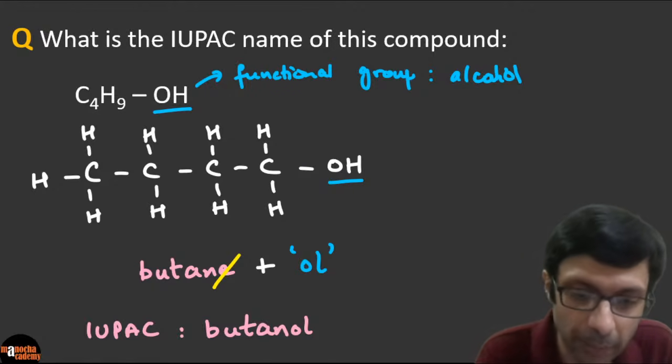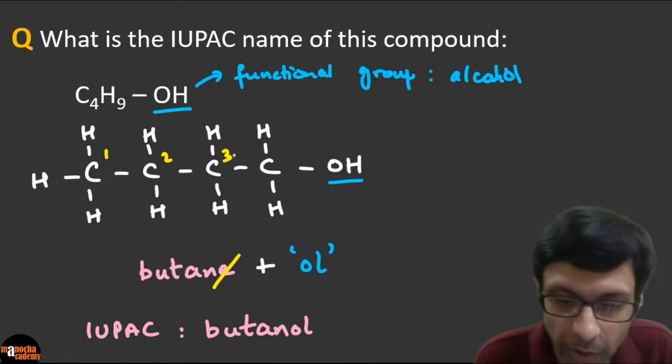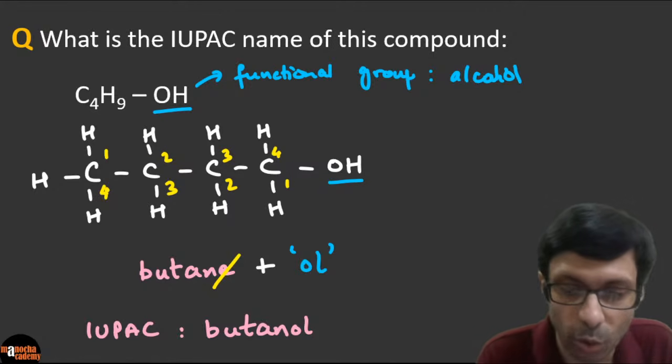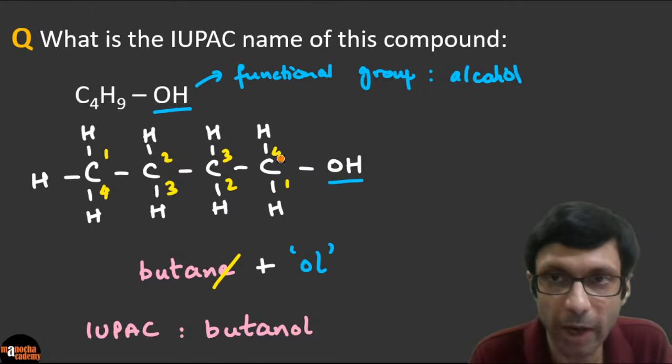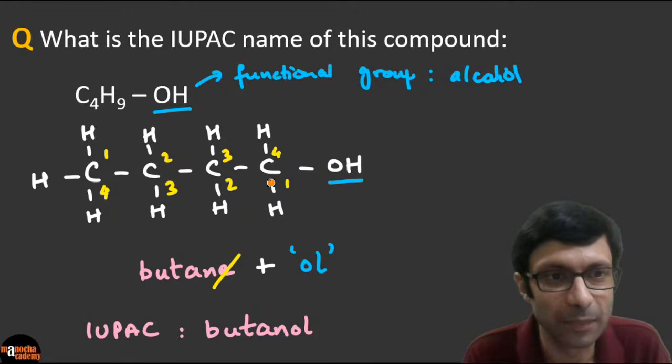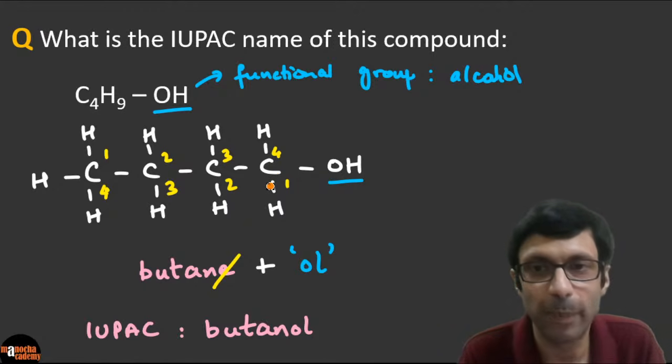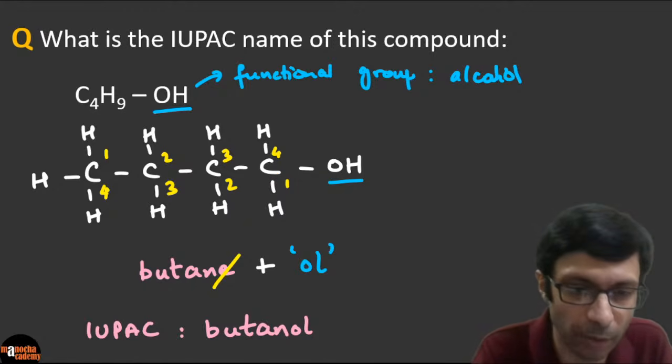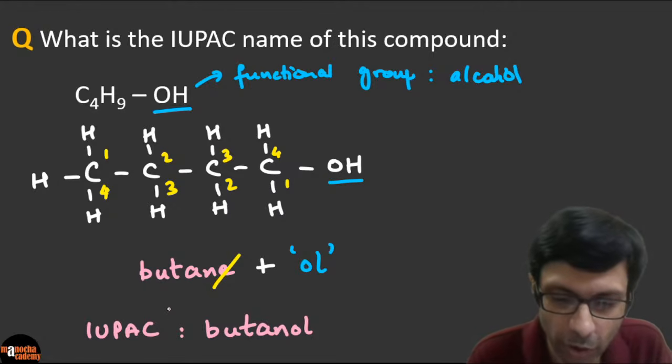And again, you have to look at the position, right? So 1, 2, 3, 4, 1, 2, 3, 4. Okay. So alcohol is at position number 1 or 4. So we'll use the lower numbering scheme, right? Because it's at carbon number 1, we can use the lower number. So it's actually 1-butanol, right? So it's 1-butanol.